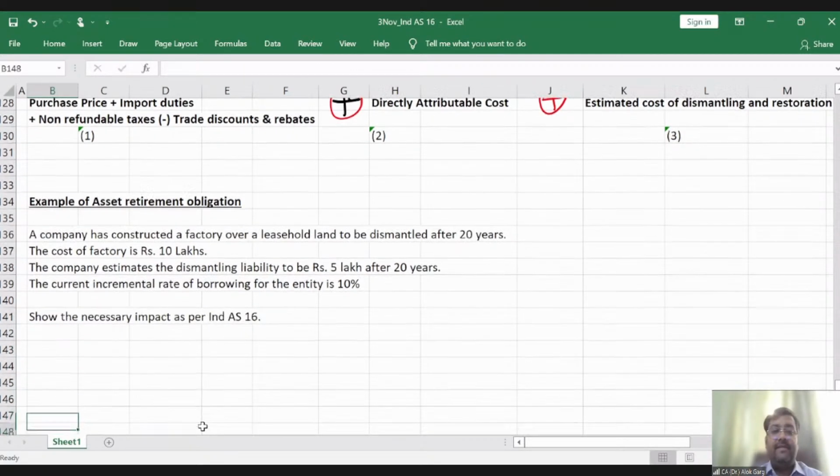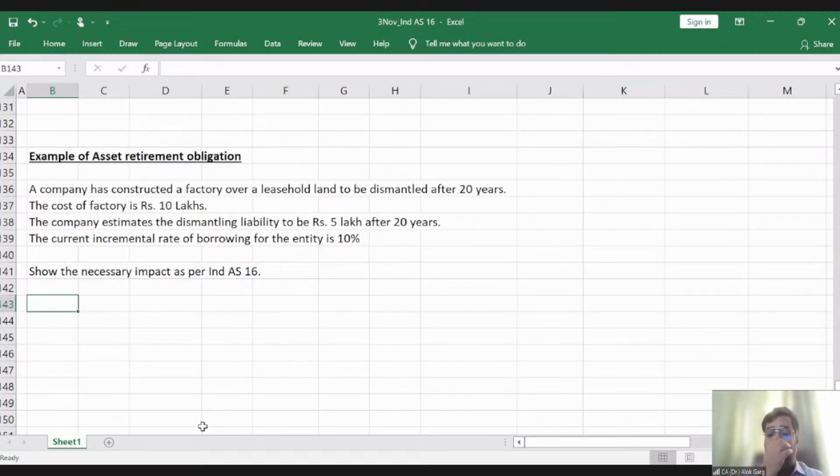In this case, friends, what will be my accounting entry? What will be my cost of asset? My cost of asset is equal to cost of construction plus estimated cost of dismantling or retirement obligation.